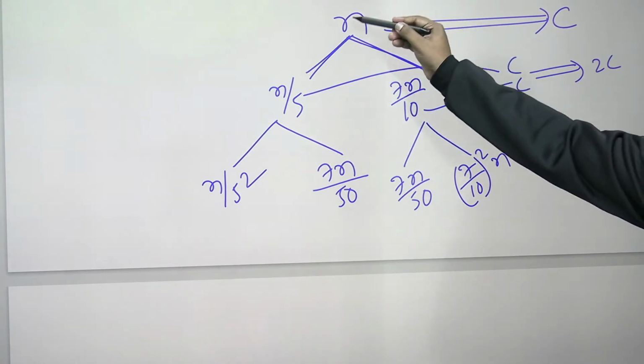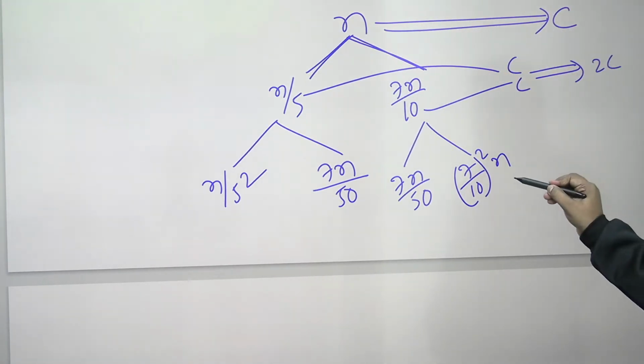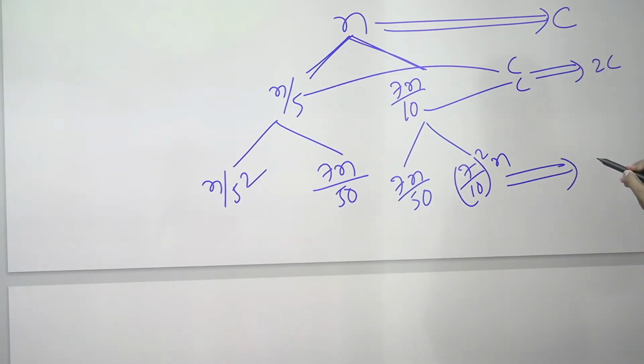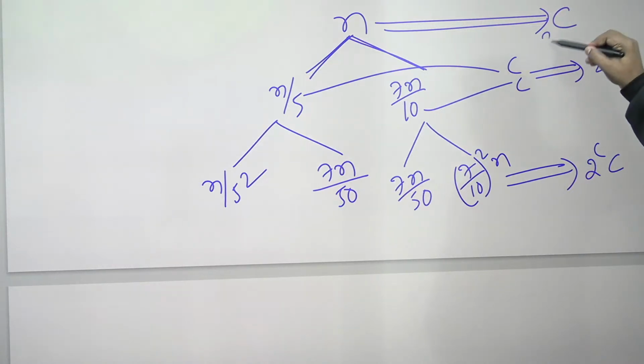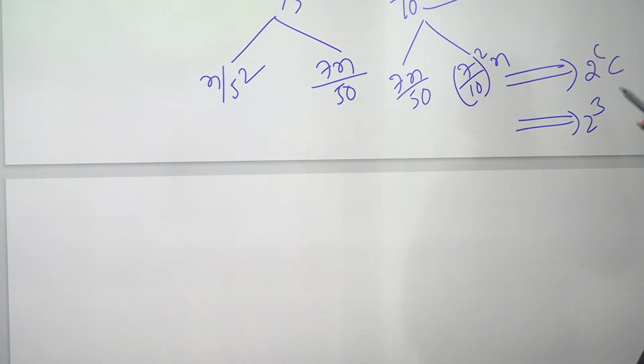Because in the first level 1 function is called, 1C. In the second level 2 functions are called, 2C. In the next level 4 functions are called, 4C. 4C means 2 square C. If you observe clearly, first level and second level differ, which means a series is coming. So it looks like 2 power 0 C, 2 power 1 C, 2 square C. If you continue further, it will become 2 cube C.